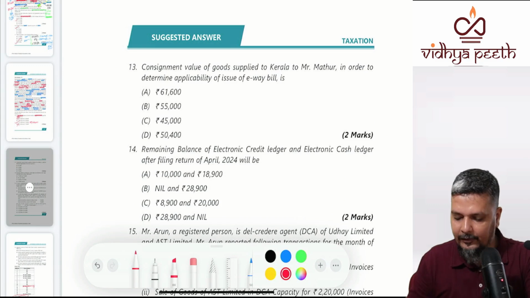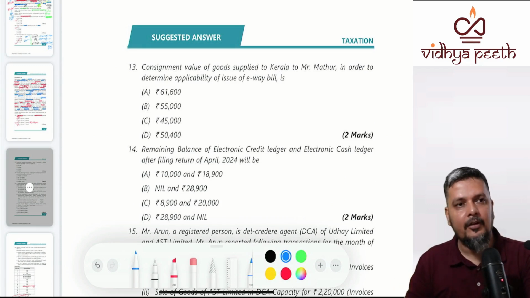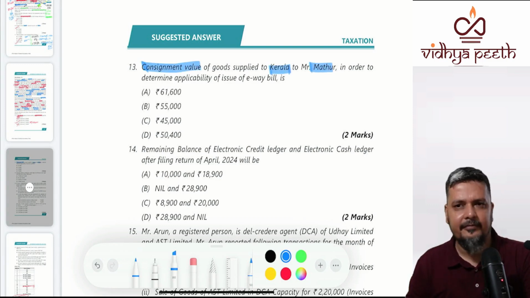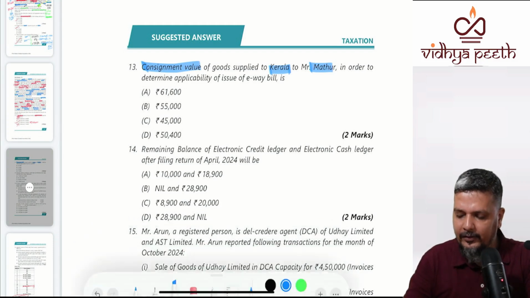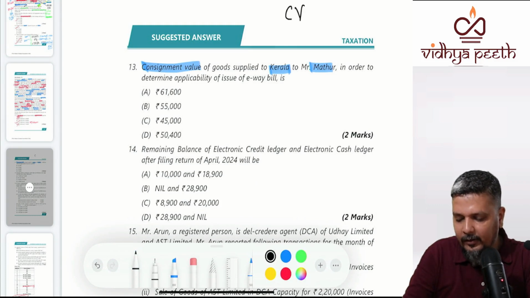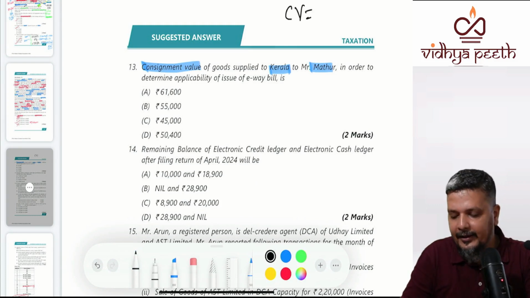What is the consignment value? From the second para, they are asking, what is the consignment value? Supplier is in Odisha and second is not service, second is goods. Customer is in Kerala. So place of supply will be Kerala, and they have indirectly given a hint because they have given IGST. Now consignment value is equal to what? Consignment value is a special value. Consignment value will be other than normal transaction value, excluding exempt goods, but including GST.